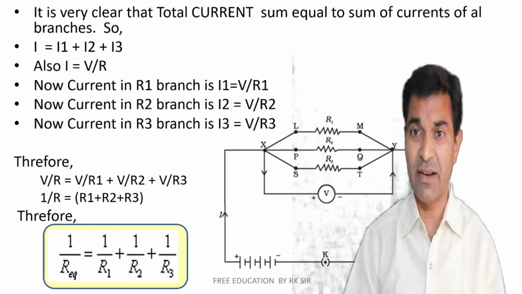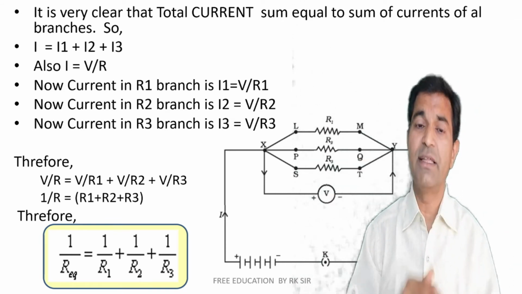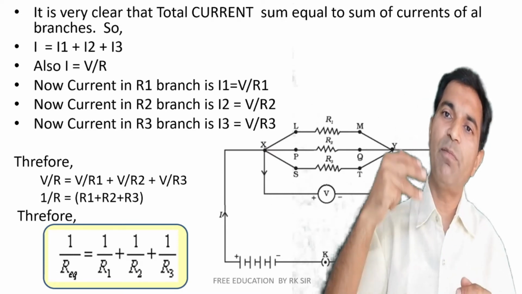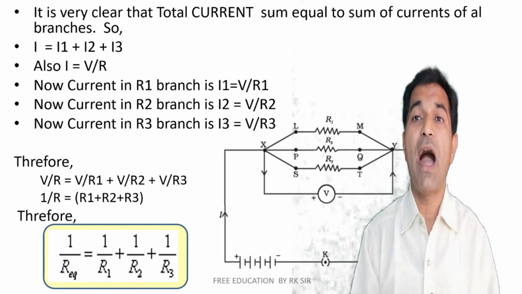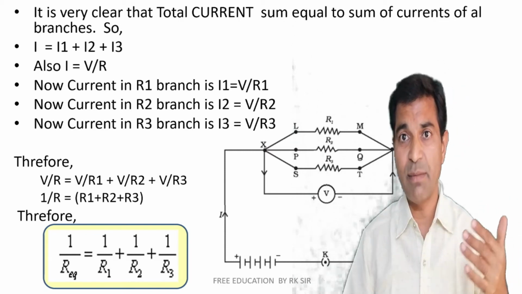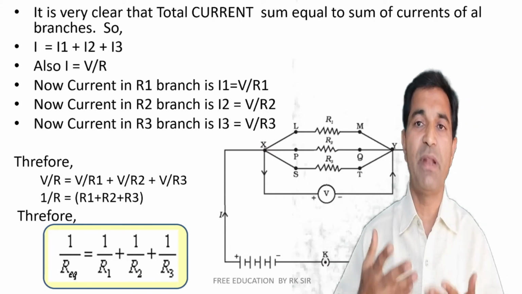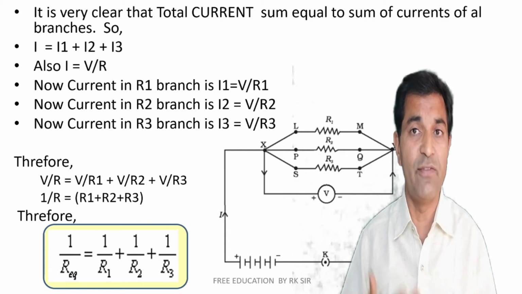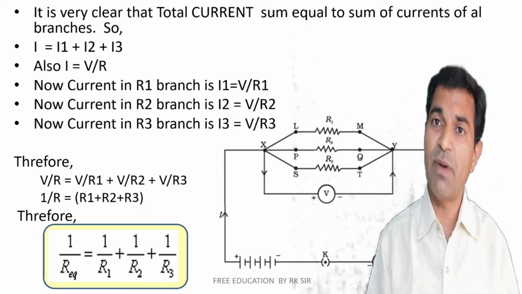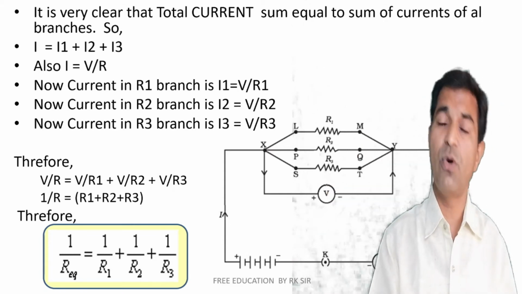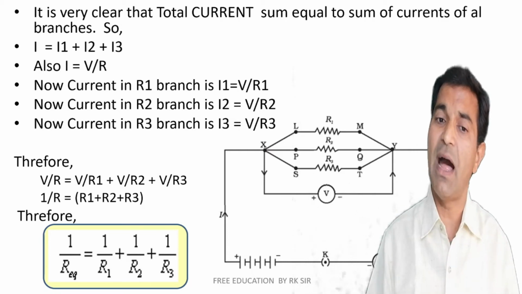Now in case of parallel connections, we know that current divides. The total current I, that is V by R, is equal to I1 plus I2 plus I3. According to Ohm's law, I is equal to V by R, total voltage divided by total resistance. The same applies to I1, I2 and I3, that is V upon R1, V upon R2 and V upon R3. So to summarize, I is equal to I1 plus I2 plus I3. Applying Ohm's law, V upon R is equal to V upon R1 plus V upon R2 plus V upon R3.